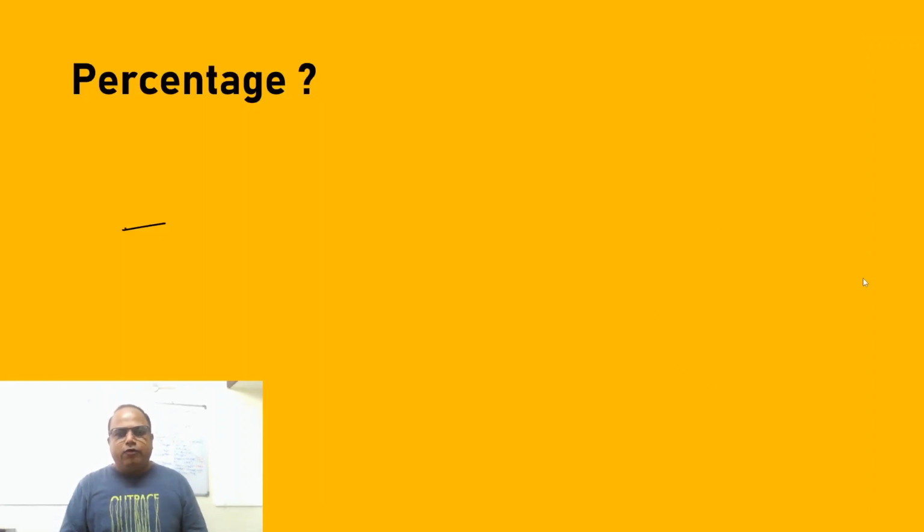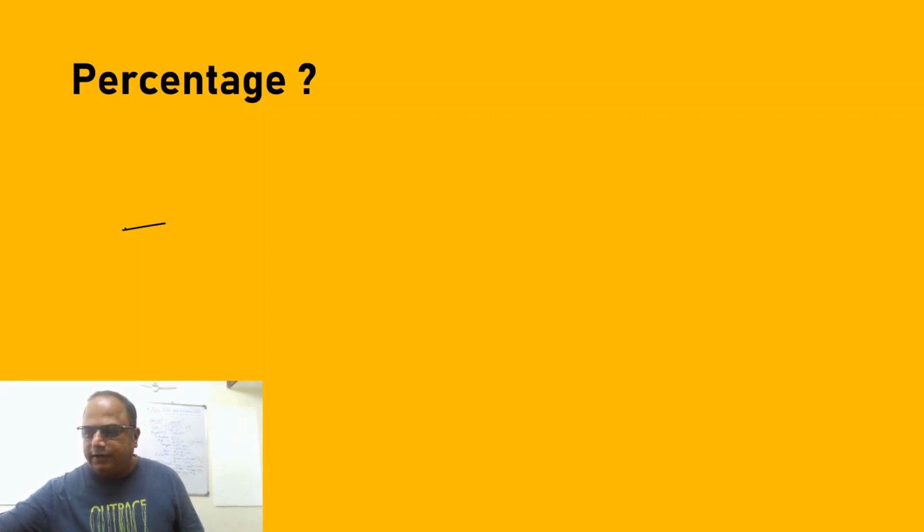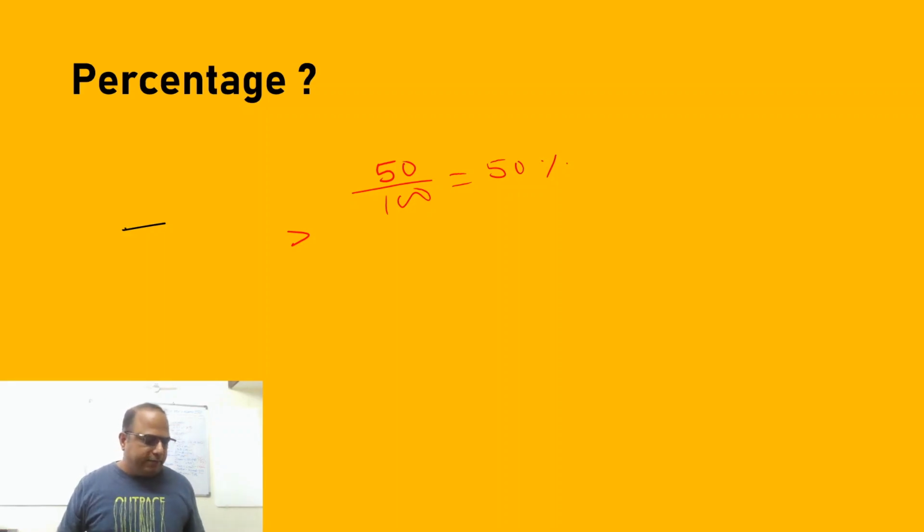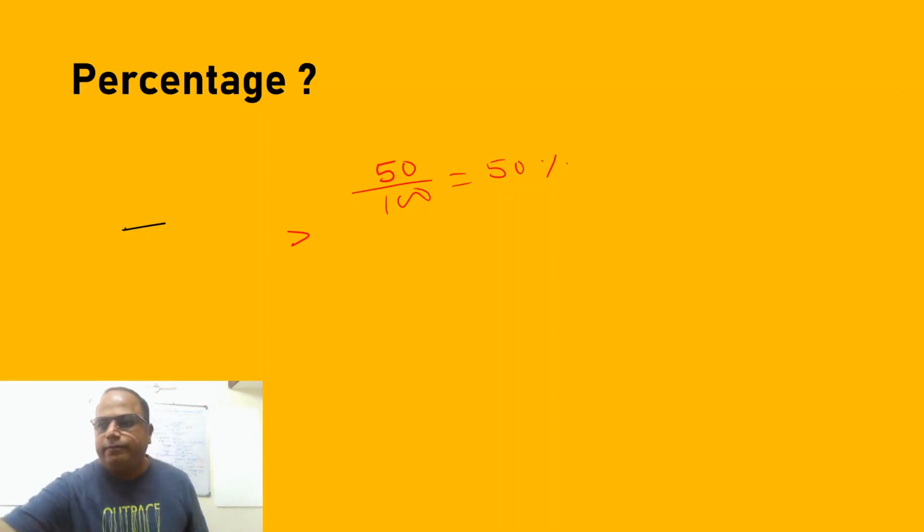Okay, now first we come to this: what is the meaning of percentage? Percentage hota kya hai bhai? Suppose we talk about percentage, then what we say is per 100. Suppose you get 50 out of 100, what is your percentage? Nothing but 50%. Fine, it's very clear. So what happens, friends, this is your percentage. But suppose you get the same 50 out of 200,